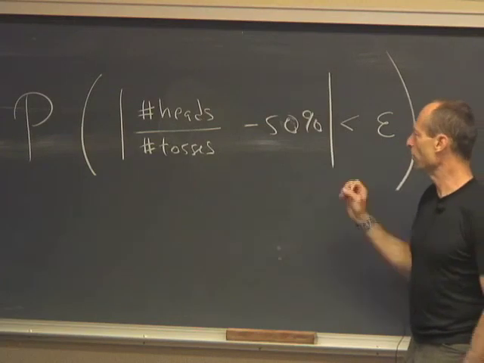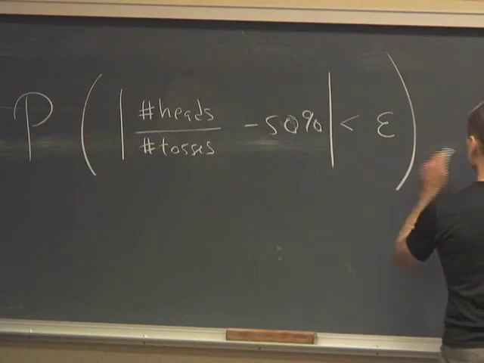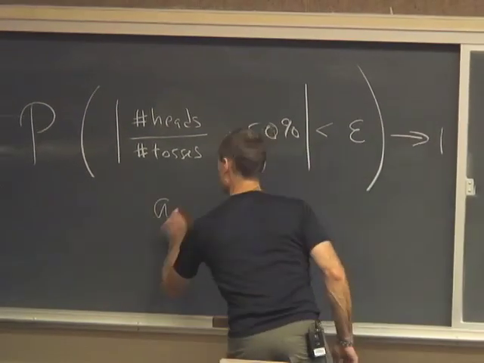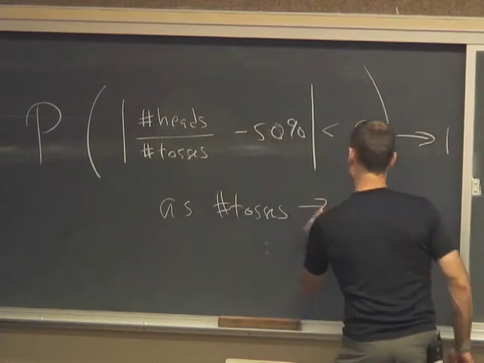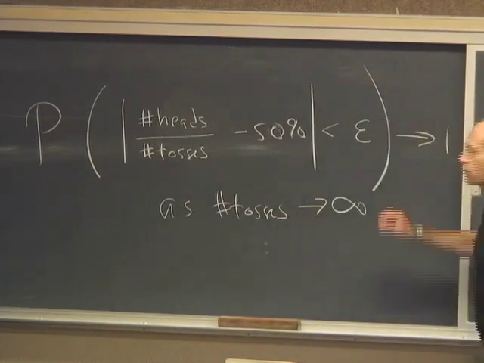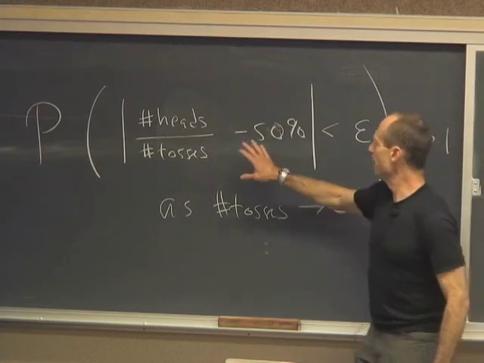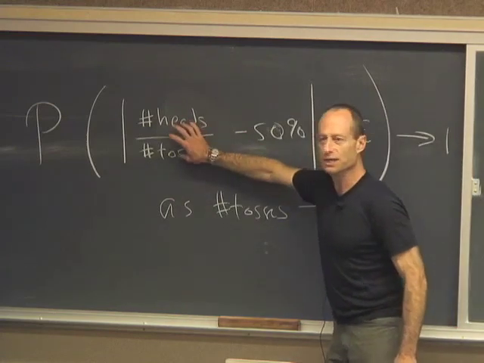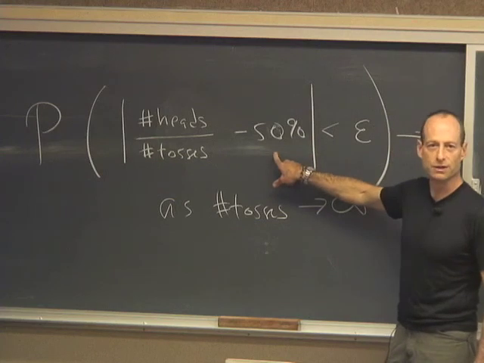And the law of large numbers says that this probability goes to 1 as the number of tosses goes to infinity. So the more trials you have, the more likely it is that the fraction of successes you see is arbitrarily close to the probability of success.